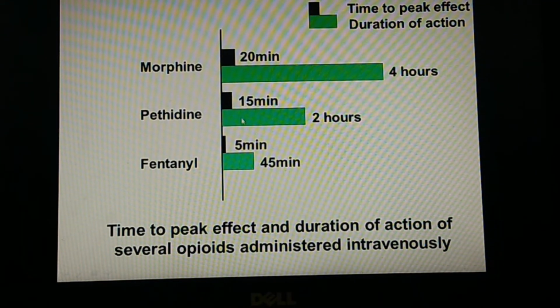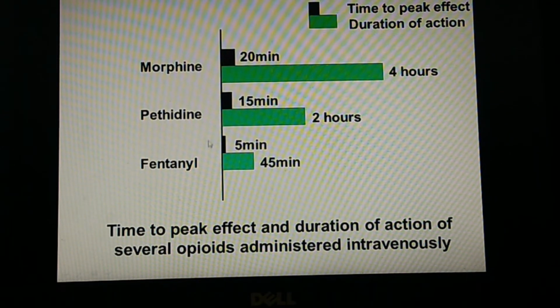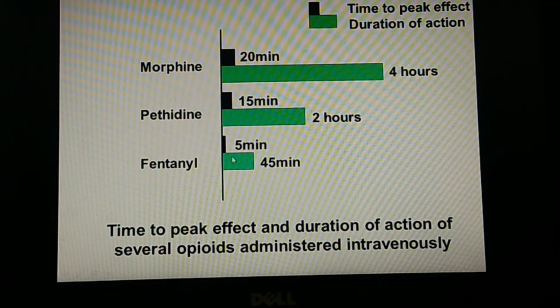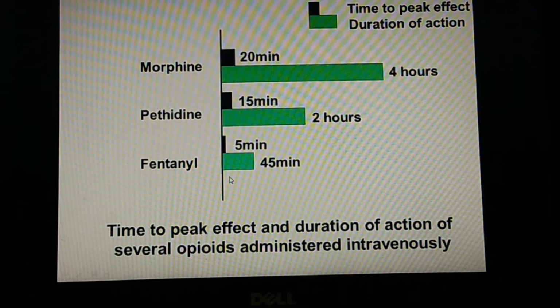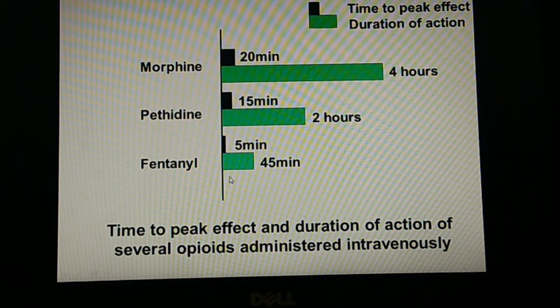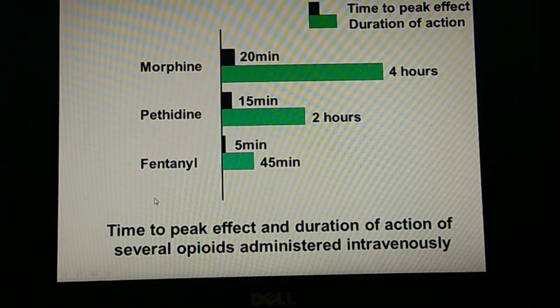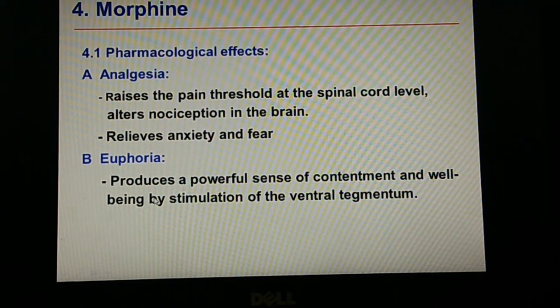It can remain in the body for 2 hours. Fentanyl, which is a synthetic drug, shows a very quick onset of action and a short duration of action. That is, it acts within 5 minutes, and its duration is up to 45 minutes. This is the time course of natural, semi-synthetic as well as synthetic opioid analgesics.